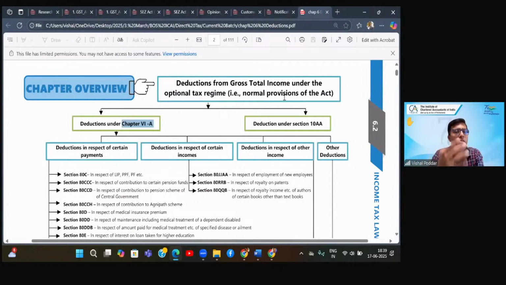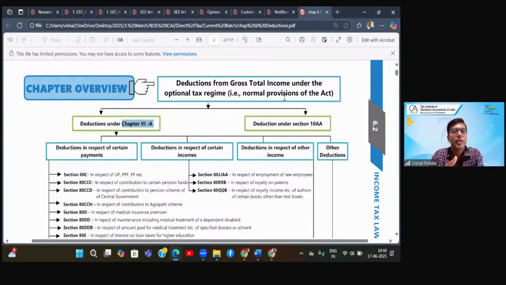No deduction, no exemption for majority of things. You would have realized this in the chapter of salary, even in few provisions of PGBP. Now here this entire chapter, you can say virtually the entire chapter is not applicable when you're in the new scheme. Though there are one or two sections which are applicable, but virtually entire chapter is out of the new scheme. So the thought process is they want to simplify the law.